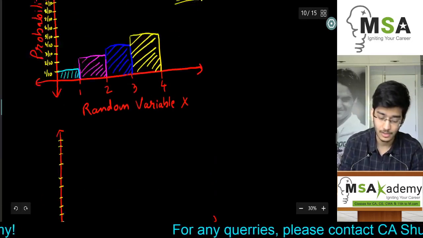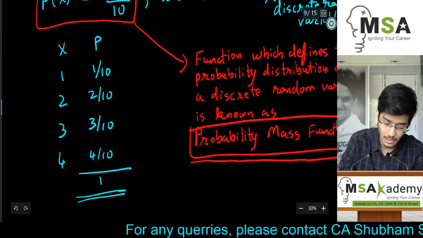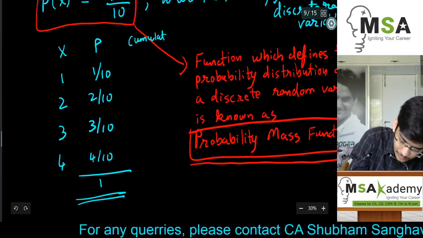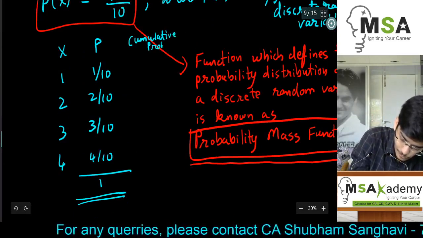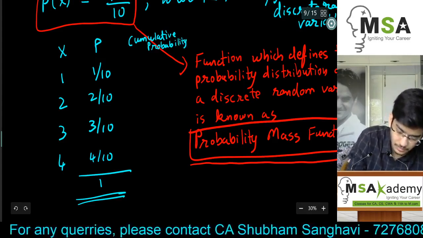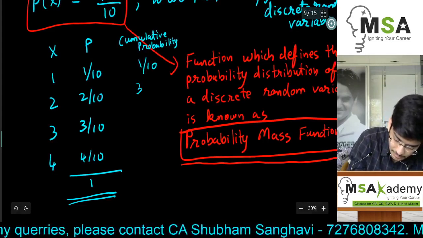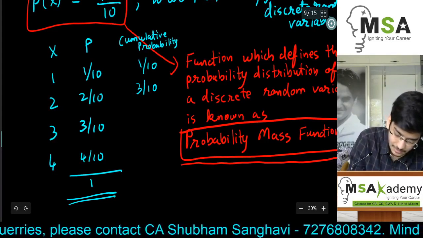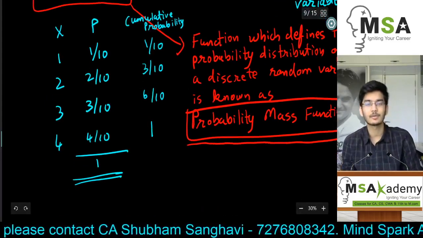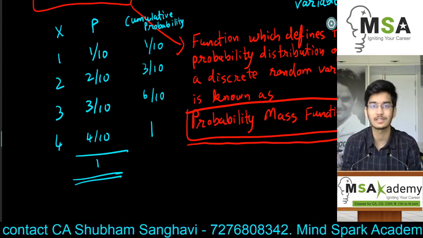What we are going to draw here is not the probability function, but the cumulative probability function. Let me add a column over here which will show the cumulative probability. The cumulative probability of 1 will be 1 by 10. Of 2 will be 1 by 10 plus 2 by 10, which is 3 by 10. Of 3 will be 3 by 10 plus 3 by 10, which is 6 by 10. And of 4 will be equal to 1. So the last cumulative probability should be equal to 1. The total of all the probabilities will always finally touch 1.